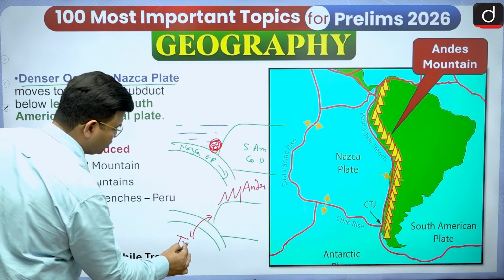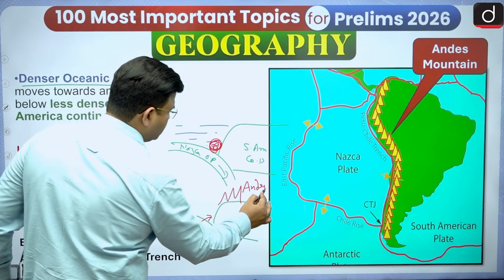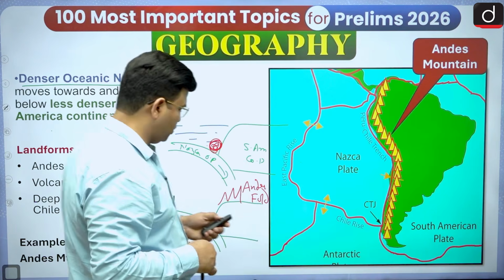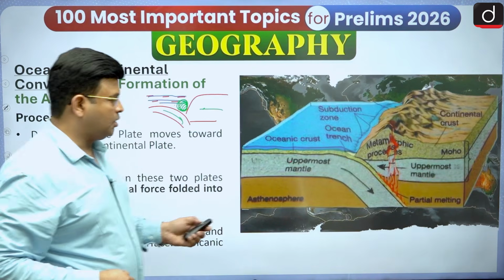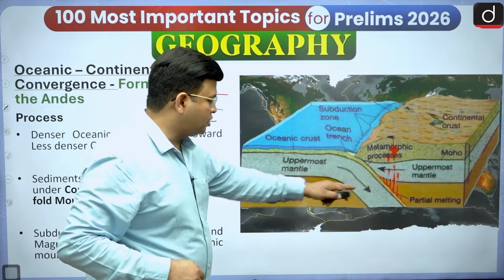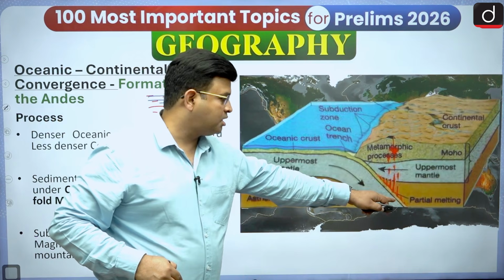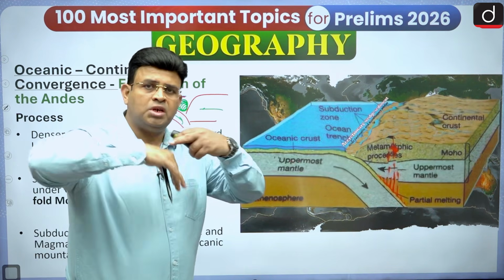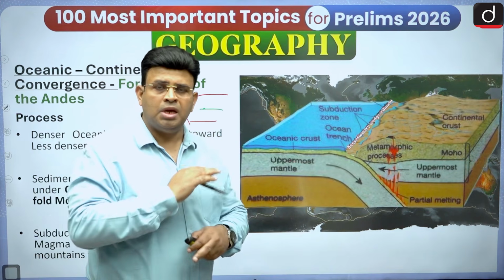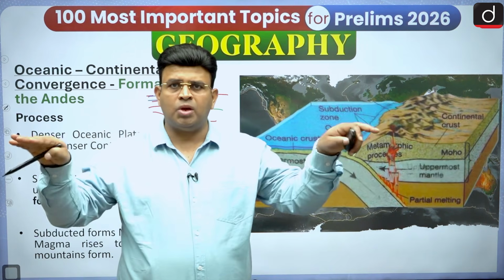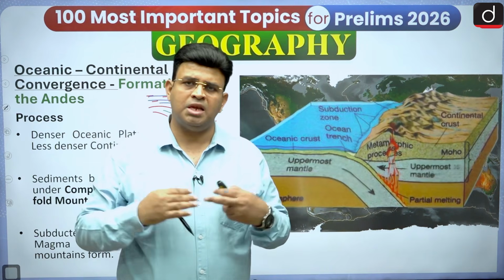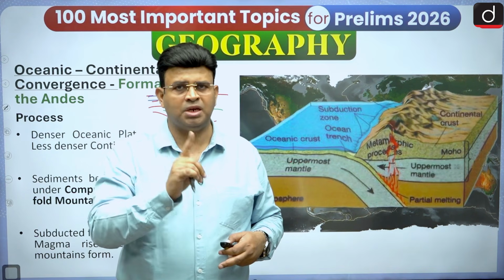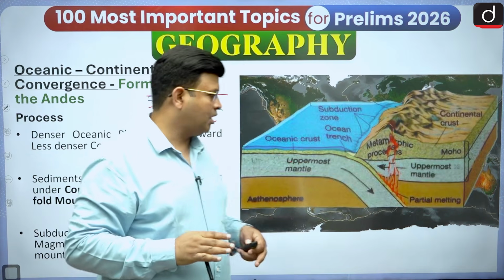This is in a trench, and this fold mountain, as well as when it is going down, I have shown you in this picture that there is a formation of magma, and this magma is causing volcanic eruption also. And when it is going down, there will also be earthquakes along the divergent and along the convergent. Anywhere the plates are moving, magma, volcanic eruption, and earthquakes will keep on coming.